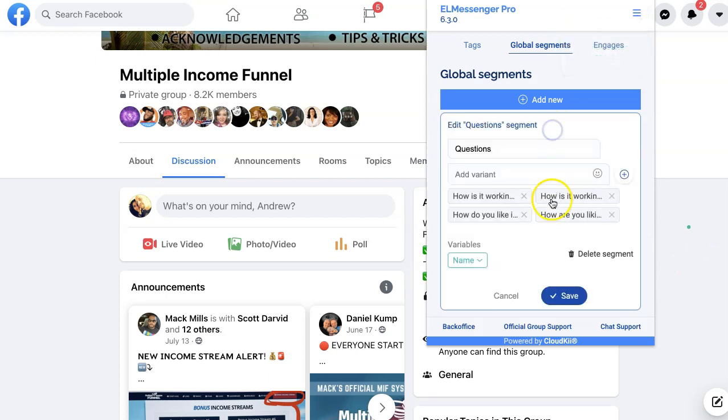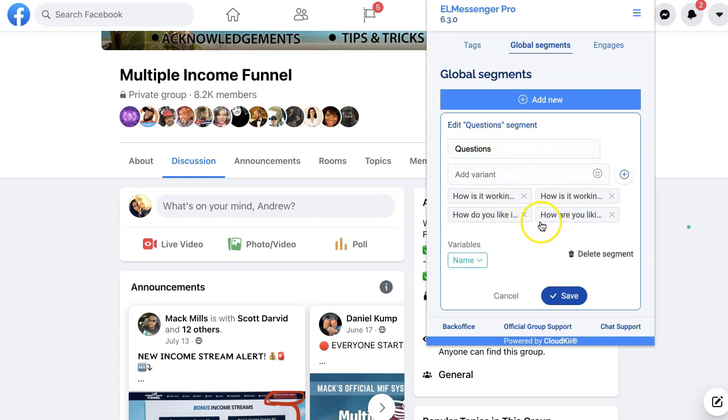Now our questions, these are those open-ended questions. You can see right here, this is kind of a basic one that I'm using in global segments. How is it working out for you so far? How do you like it so far? How is it working for you so far? And how are you liking it so far? These are all very subtle differences in those variations of open-ended questions.